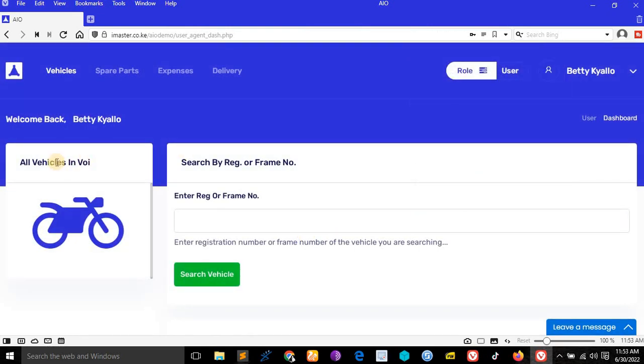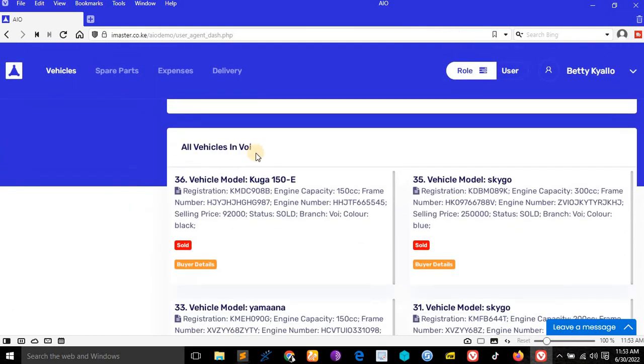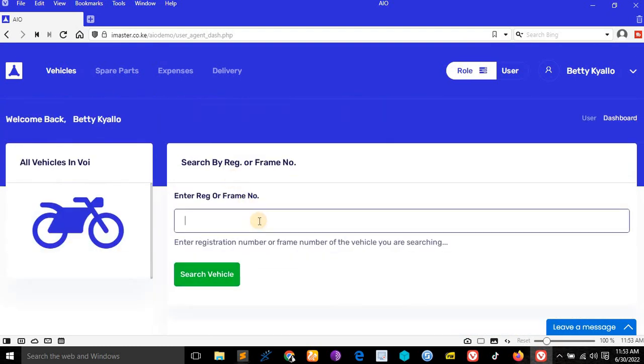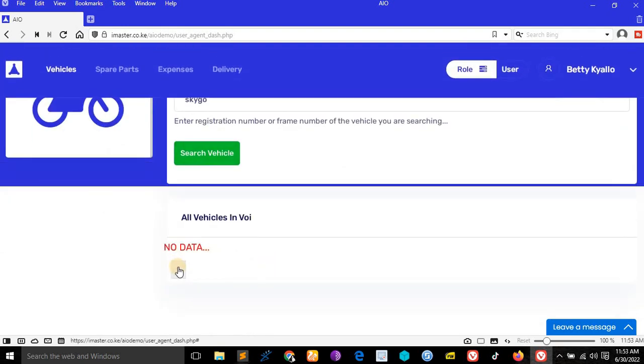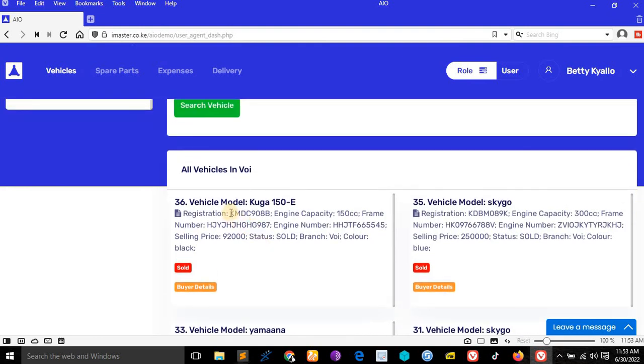You see, all vehicles in Voi. Welcome Betchalo user. If we click like this, just refresh user. So she can search items using a frame number or registration number. Yes, she cannot search with the SkyGo. If she searches with SkyGo like this, she will not be given any data, because we want her to search only items in a branch.